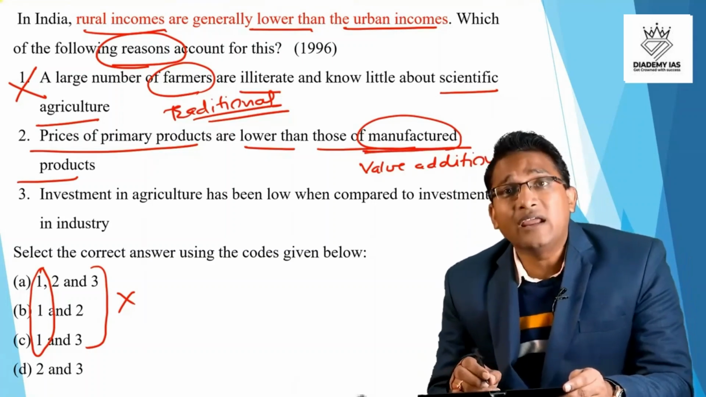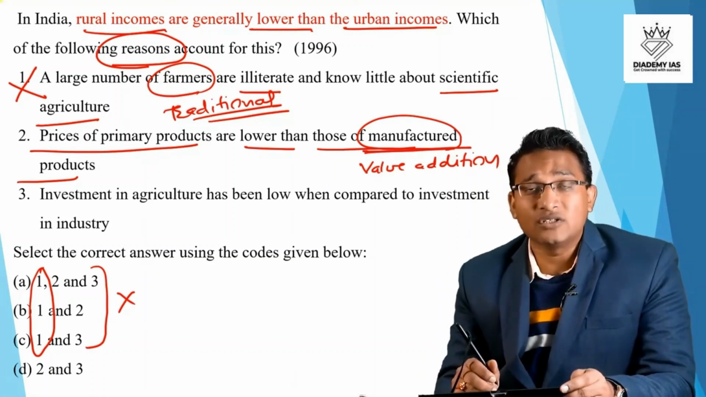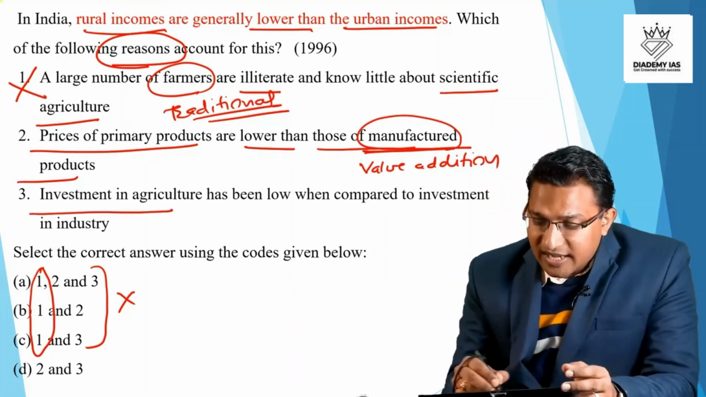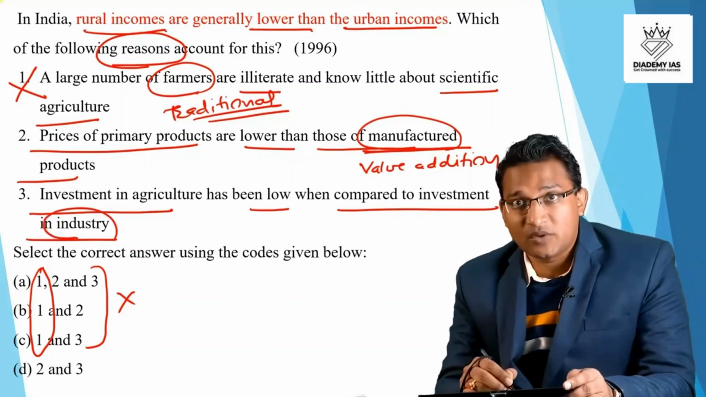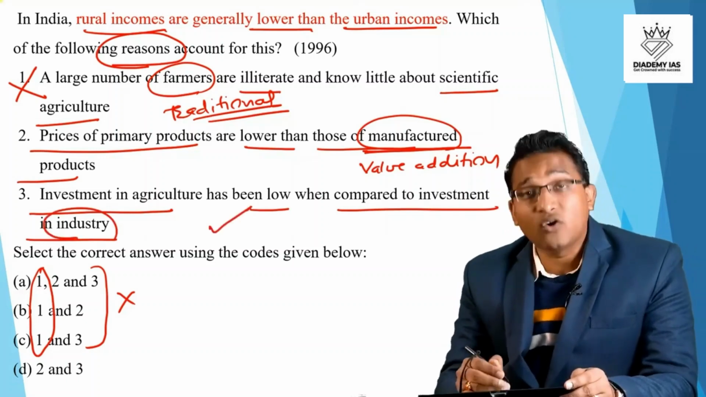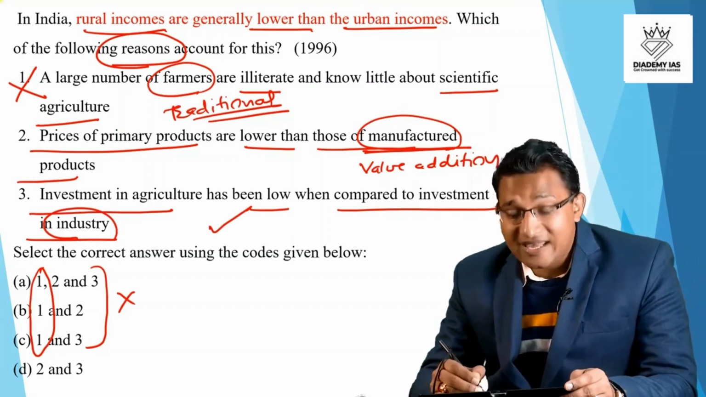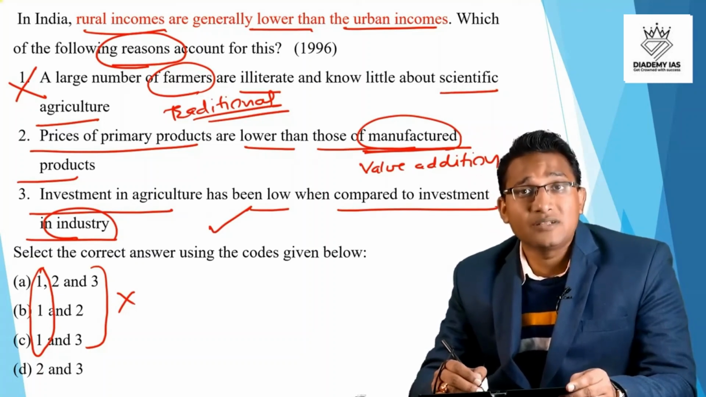And because of that, the income of the urban people is comparatively more because they are doing value addition, so they are earning a lot of income. Then investment in agriculture has been low when compared to investment in industry. This statement is a factual statement, and if we see the pattern of investment, the investment in urban areas and in the industry has been more. This is the fact. In the agriculture sector, the government is giving more and more subsidy, but the investment has been decreasing.